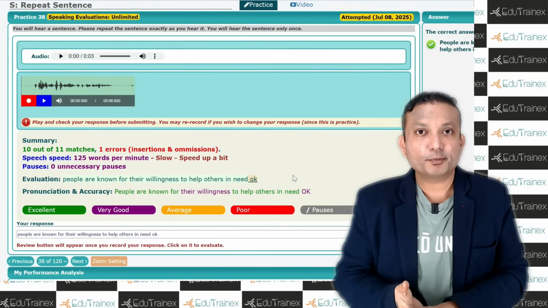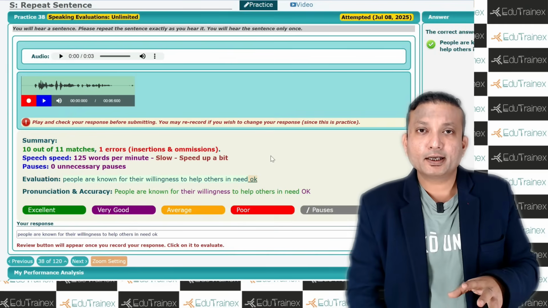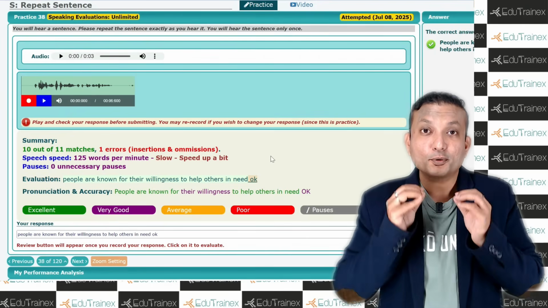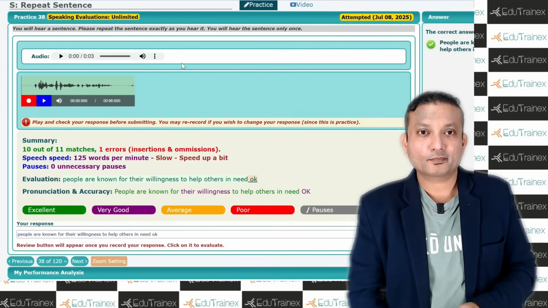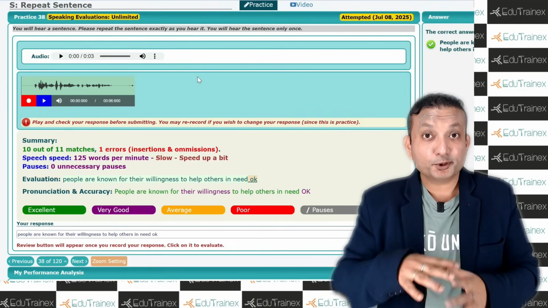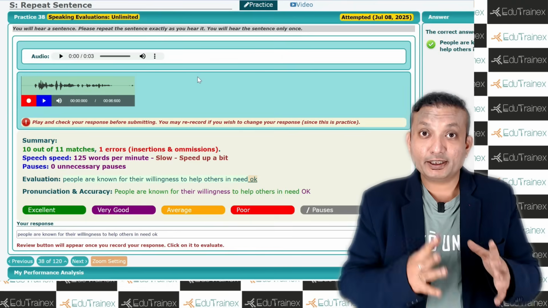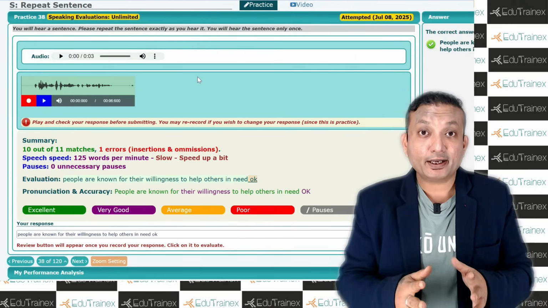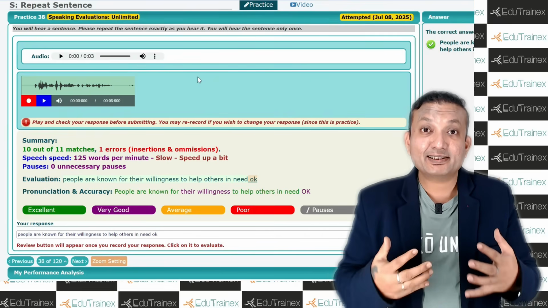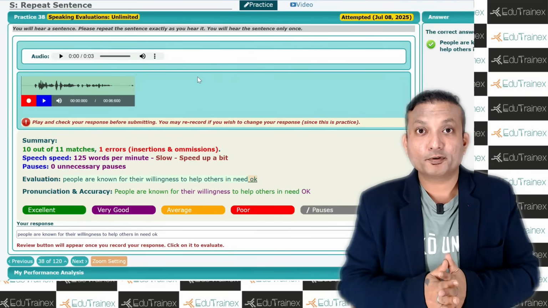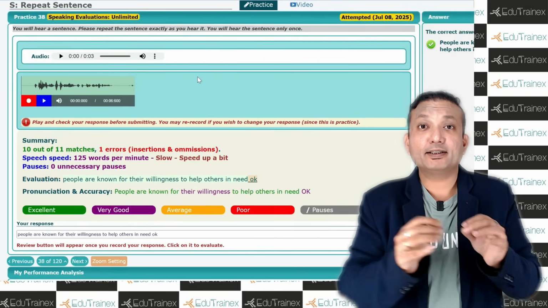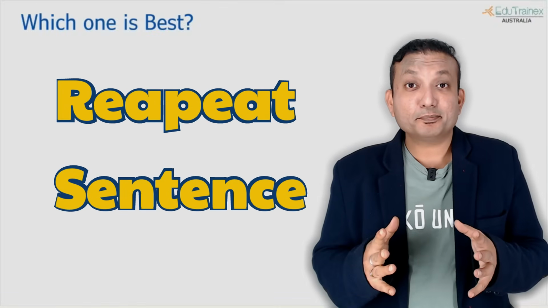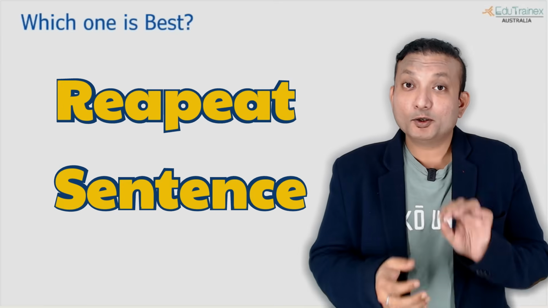Of course, all of the things will be important, speed, pausing, and your fluency, but try to use a little bit of lip movement as well so that you pronounce the words clearly. Okay, I hope this demonstration helps you to understand how repeat sentence works very closely to what it's like in the exam. Same thing we have tried to add and update in our AI as well so that you get a more realistic analysis. That is the aim of our platform, not to give you exactly the same score as Pearson. No one can guarantee that. So this task is fairly simple if you focus on pronunciation and oral fluency as well.